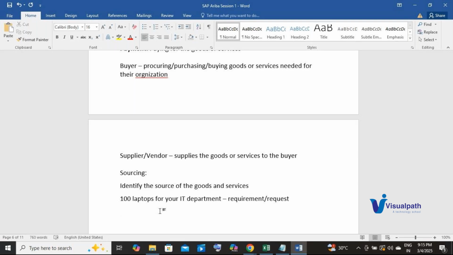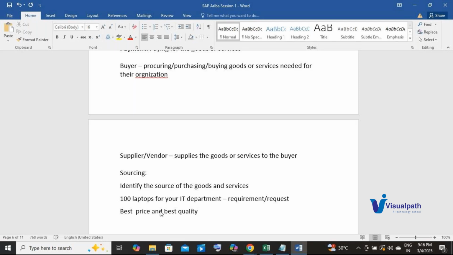Because I have my own requirements and I need to ensure that I purchase these 100 laptops at the best price with best quality, right? Best price and best quality. Agree? So these are the two major parameters that you consider whenever you are purchasing anything. Agree?